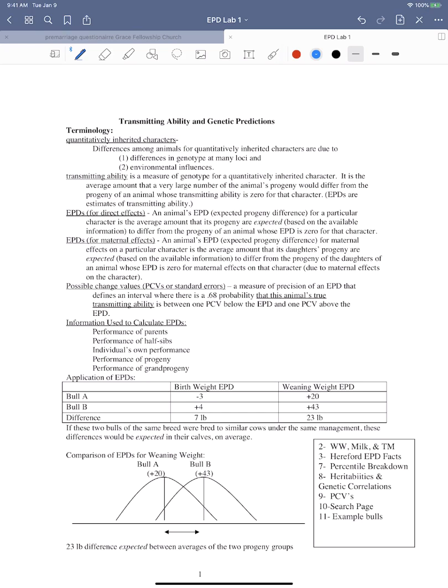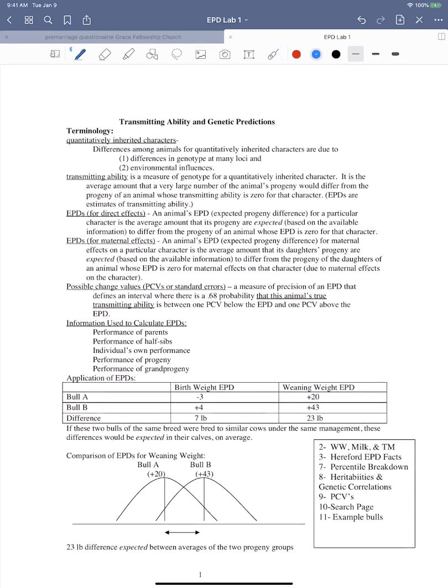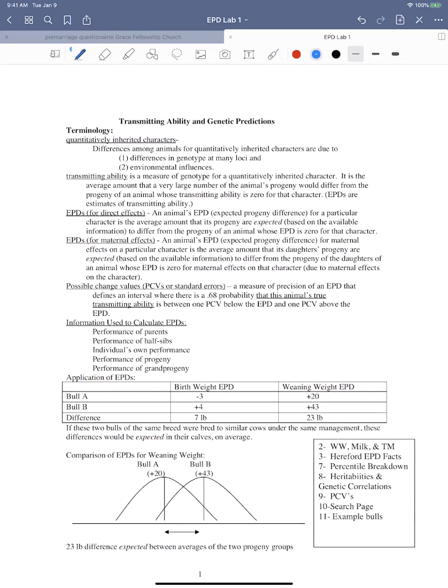So that's just some terminology, some definitions that y'all need to know. We're going to move on and do a couple of examples today. If y'all still don't quite understand it, we'll go through some examples. So when we're calculating EPDs, y'all won't have to calculate them, but this is just some information for y'all that you need to know about how it was calculated.